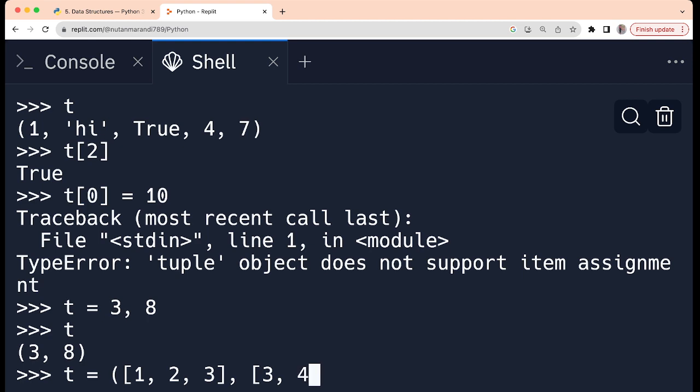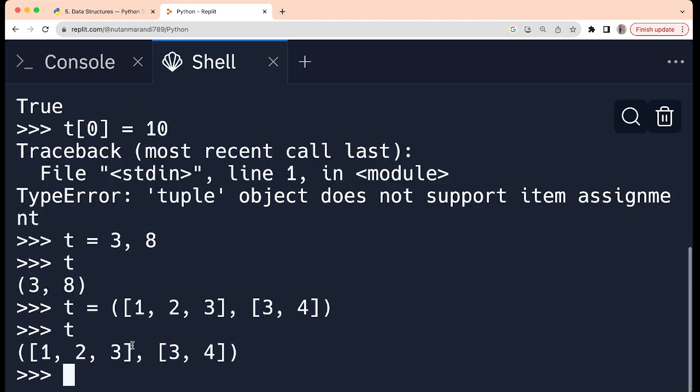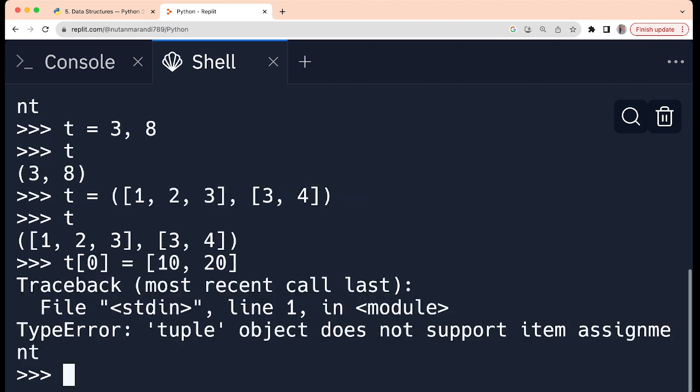So 3 comma 4, this we can write. Okay, so t I can print, so it is printing the entire tuple. Now if I want to do this kind of thing, that is t of 0, if I try to assign some other list to it, let us say 10 20, I will get a type error because of the element I am trying to change.